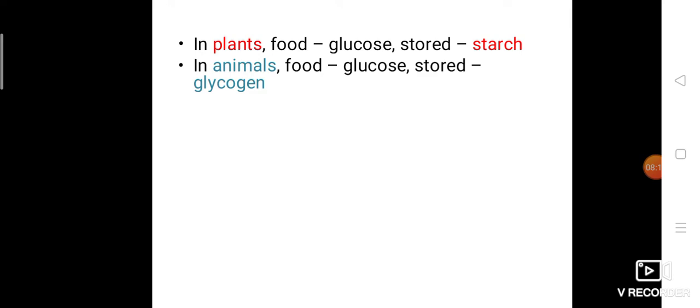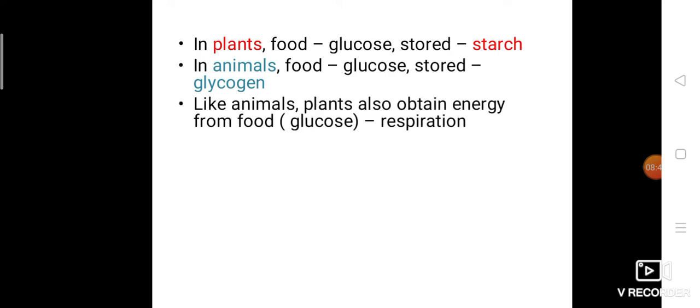They store the food in the form of starch. If we take animals, the food prepared, that is, we are eating the food. Think about the digestive system. After digestion, in absorption, the small intestine absorbs the food, and the complex substances are all converted into a simple sugar called glucose. So here also the food is glucose, but it is stored in the form of glycogen. In plants, it is stored in the form of starch. In animals, it is stored in the form of glycogen.